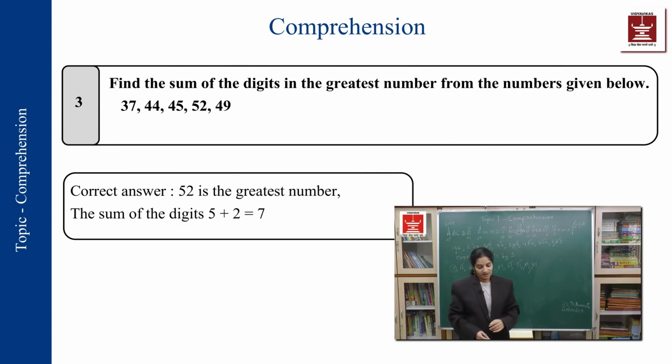Find the sum of the digits in the greatest number from the numbers given below. Okay, a series is given below. A series is a small series. See the type of question that has been asked.